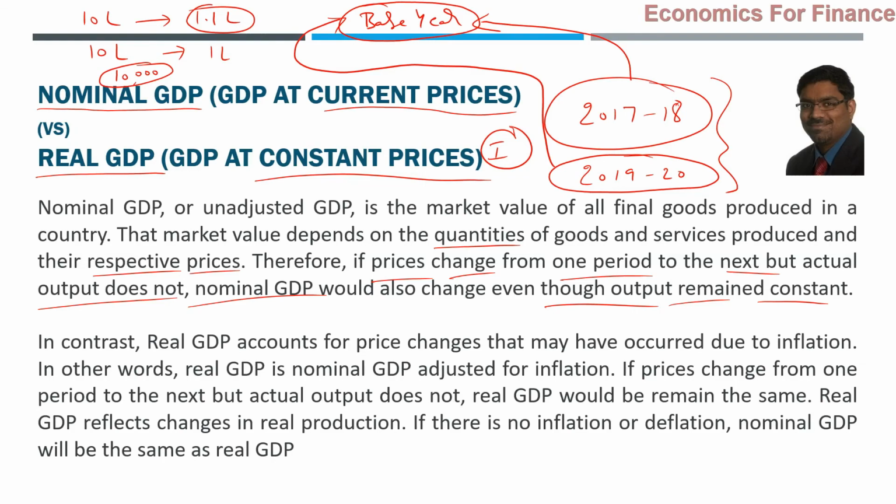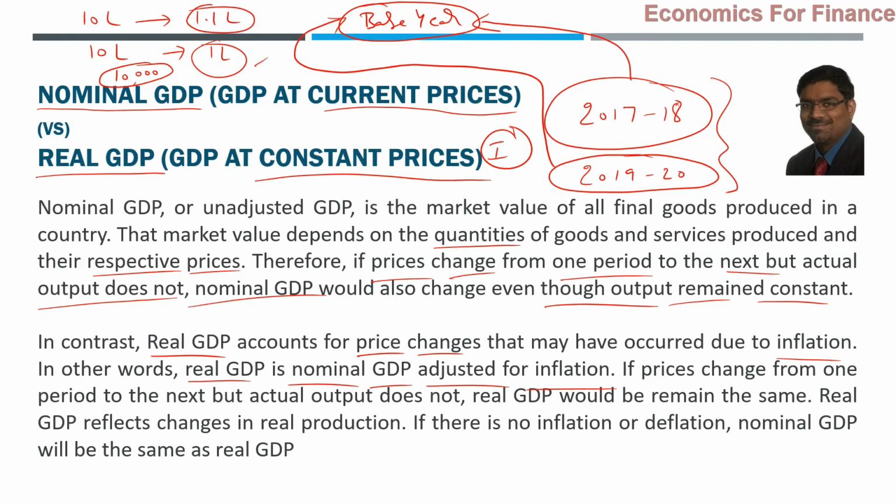Now, coming to the real GDP, that will be the same. It should not change. The price is not the matter here. What is the real actual production added during the year will matter in case of real GDP. So, real GDP accounts for price changes that may have occurred due to inflation. Accounts for means it deflates actually. In other words, real GDP is nothing but nominal GDP adjusted for inflation. So nominal GDP is 1.1 lakh crores in our example. If you deflate it, it comes back to 1 lakh crores only.